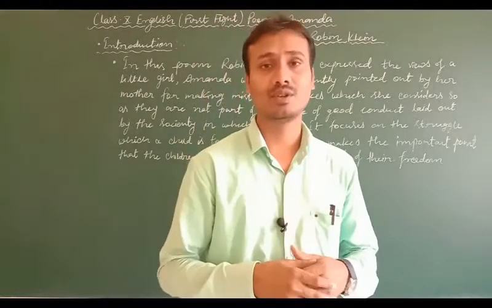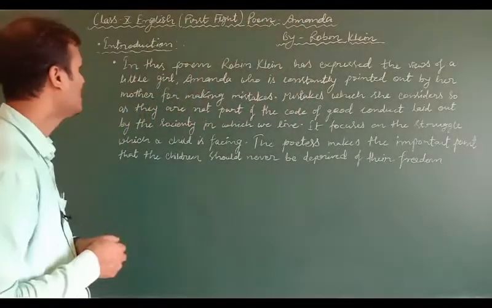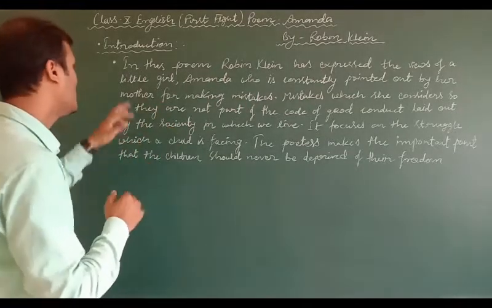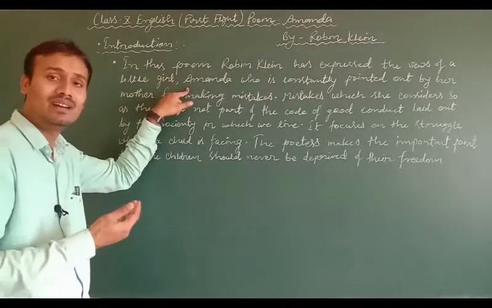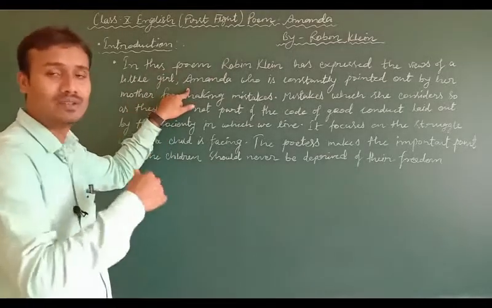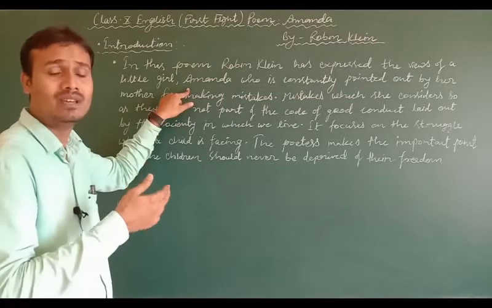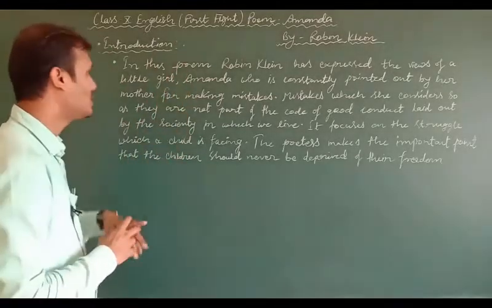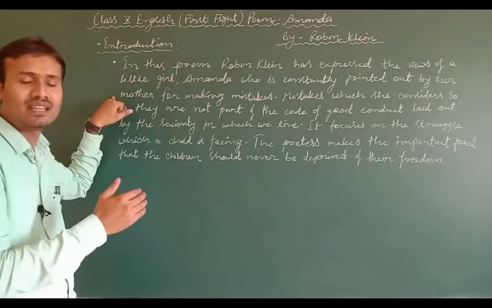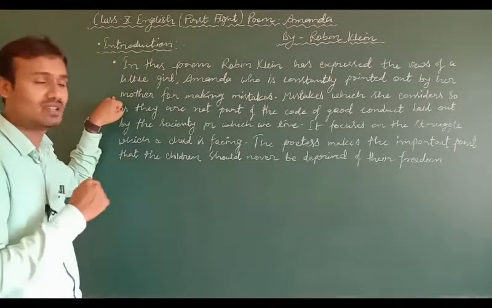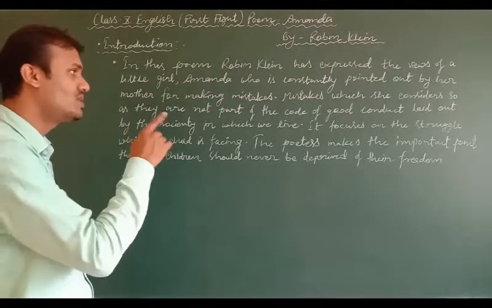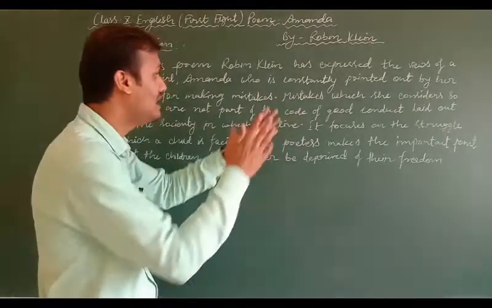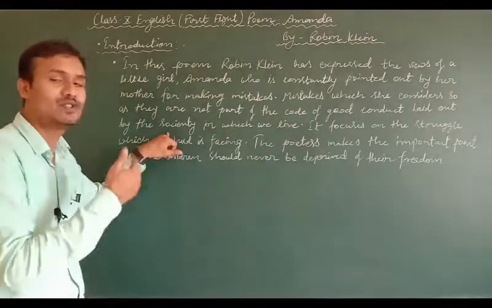Now let's go through the introduction part of this poem. In this poem, Robin Klein, the poetess, has expressed the views of a little girl, Amanda. Who is Amanda? As you can see, the title of this poem is also Amanda. So Amanda is the name of a little girl who is constantly pointed out by her mother for making mistakes in all sorts of work, whatever she does. These are mistakes which her mother considers so because they are not part of the code of good conduct laid out by the society in which we live.